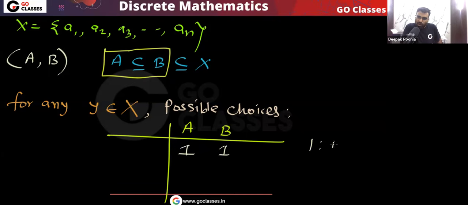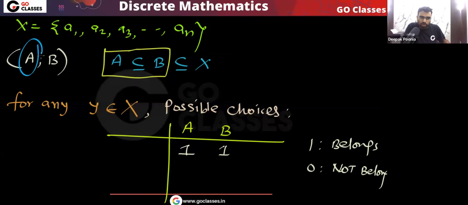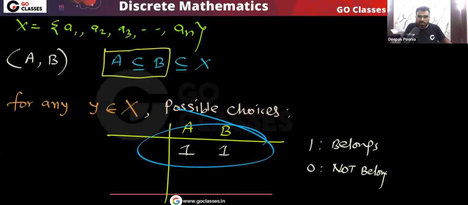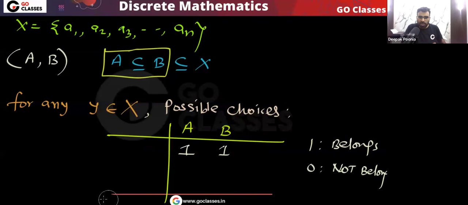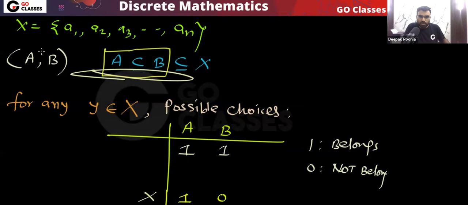1 simply means belongs, and 0 simply means does not belong. So here you can see A must be a subset of B. If some element belongs to A, then that must belong to B. So if I put this element Y in A, then definitely it must be in B also. What is not allowed? Can anyone tell me? You can notice that this is not allowed: this element Y belongs to A, but does not belong to B. This is definitely not allowed because we want A to be a subset of B.